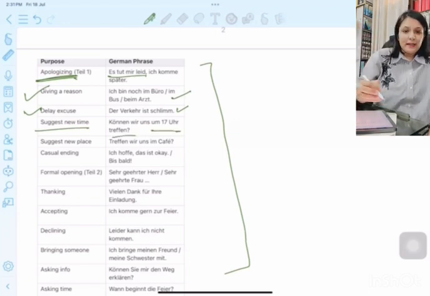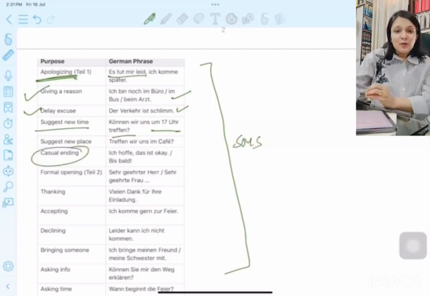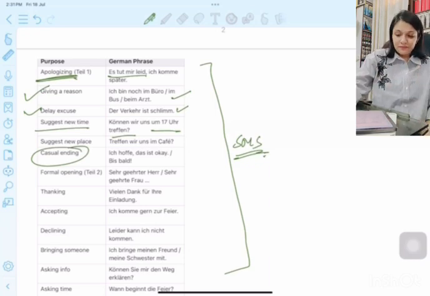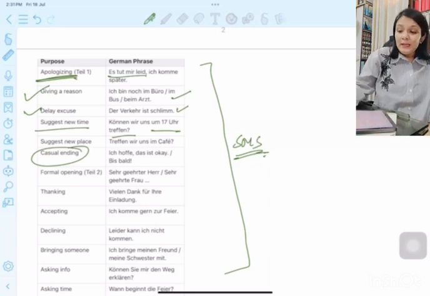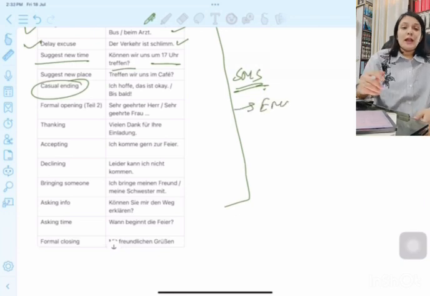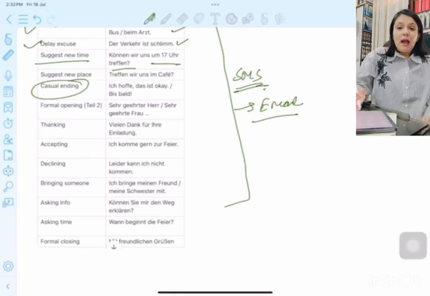Then for the casual ending, for the SMS ending, what I have told you, ich hoffe, das ist okay, bis bald. I hope that is okay. See you soon. Now let's come to the email. Email was formal one. You write to your boss, you write to somebody with you share a formal relation. Firstly, how do you start?